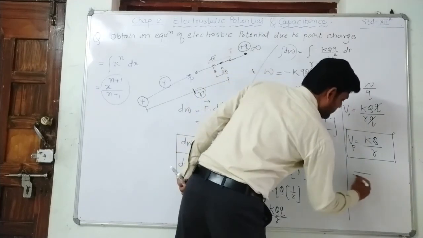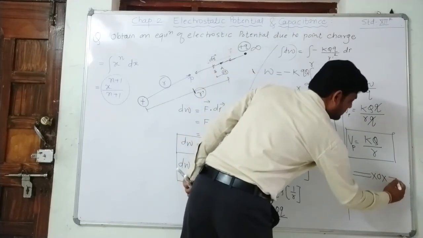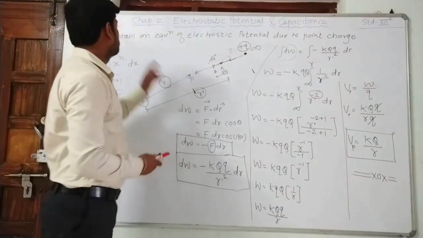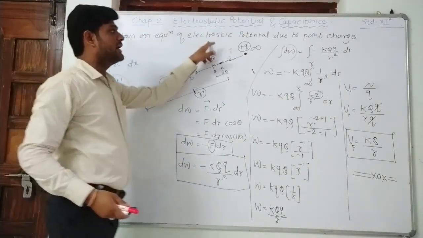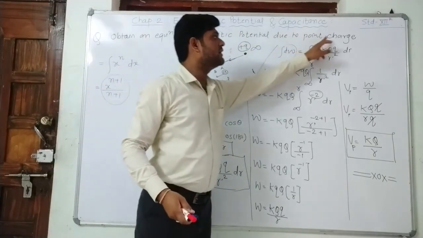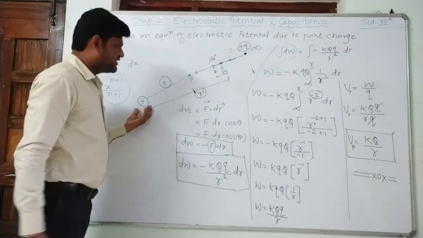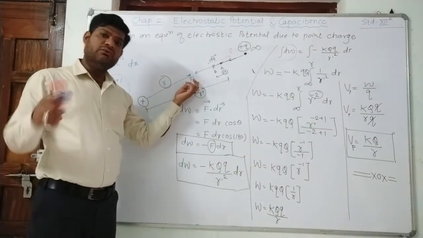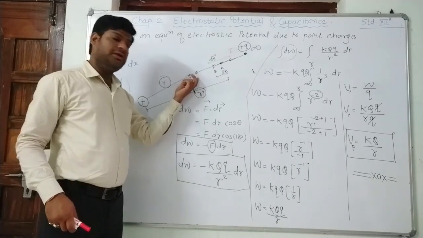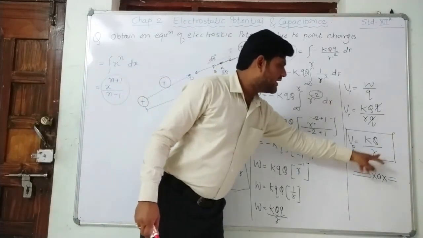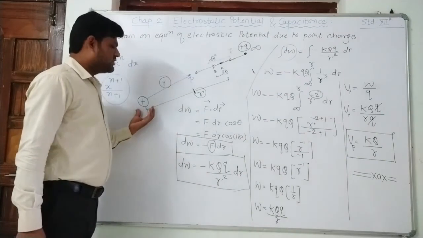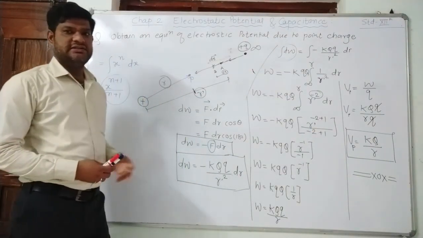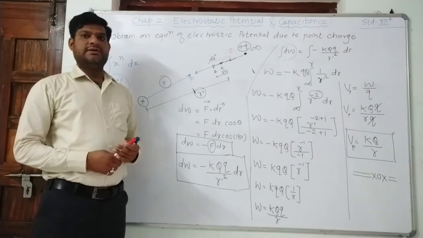So in this way we completed the question. The question was: obtain an equation of electrostatic potential due to a point charge. So this was the point charge, and we considered a point P, and we calculated the potential at point P. Vp equal to kQ by r. The Q is the source charge over here, right? So this is your expression. This will be asked in the examination for 2 marks.